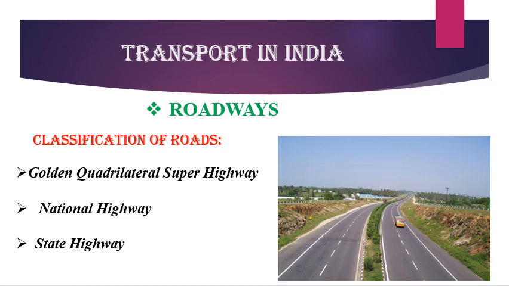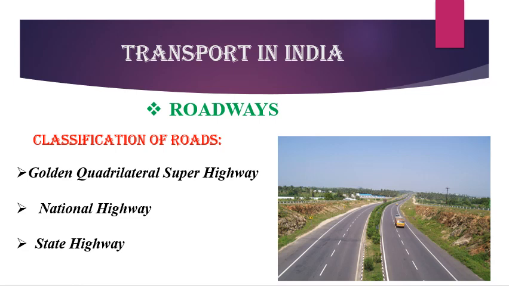National highways are the primary road system and they are constructed and maintained by the Central Public Works Department, that means CPWD. Some well-known national highways: first, NH1, that means National Highway number 1. It links the cities Delhi and Amritsar. Students, combined, the length of National Highway number 1 and National Highway number 2 is also known as Sher Shah Suri Marg. The next one, State Highway.